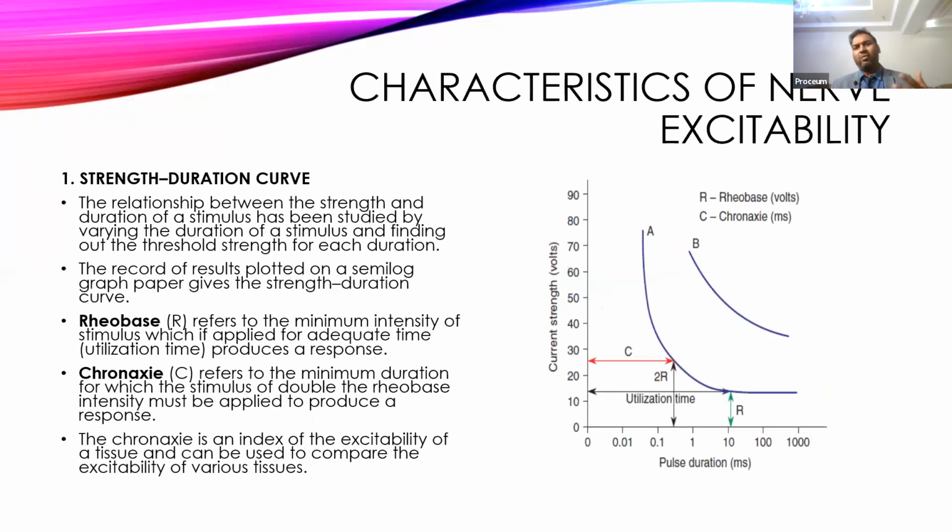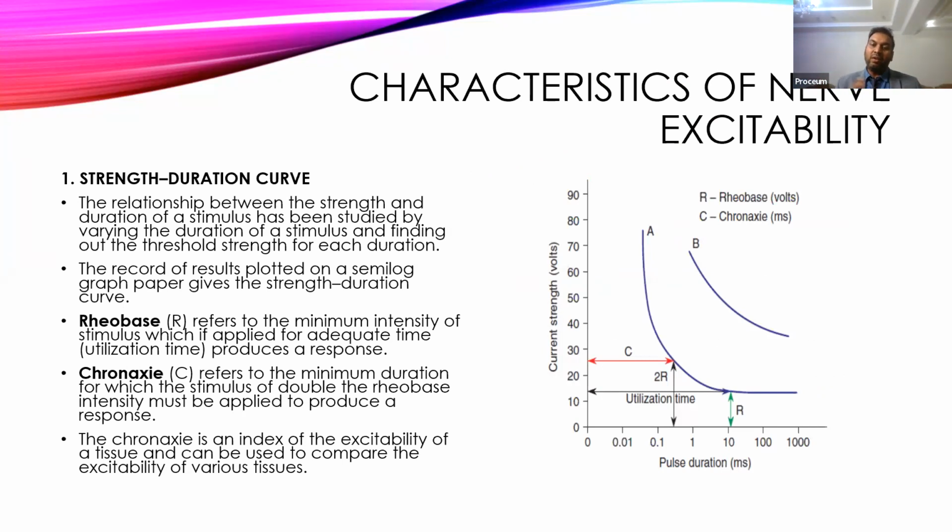Now, to understand the various characteristics of excitability, to see the excitability, we perform one experiment, and that experiment is called the strength duration curve. Here, we'll compare the relationship between the strength of the stimulus and the time taken to excite any tissue, or initiate or generate the action potential or response in a particular tissue.